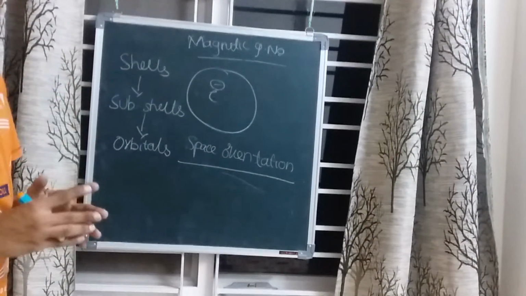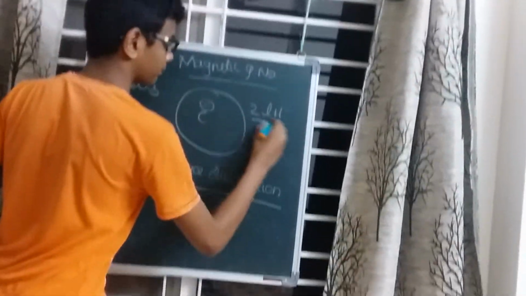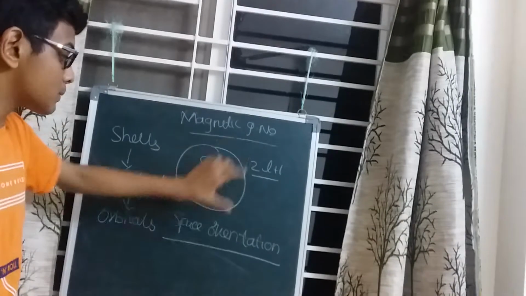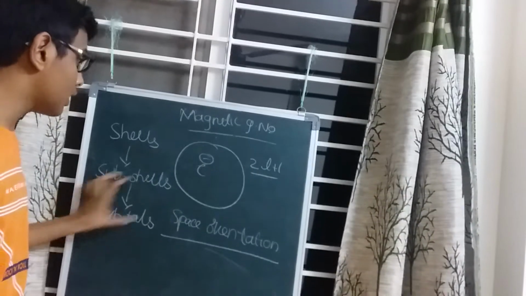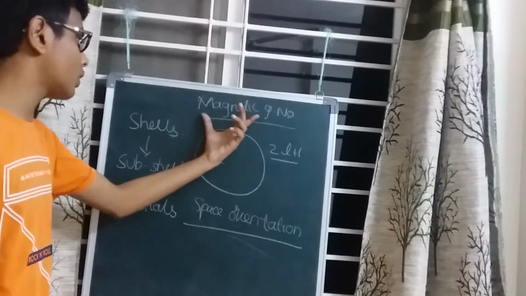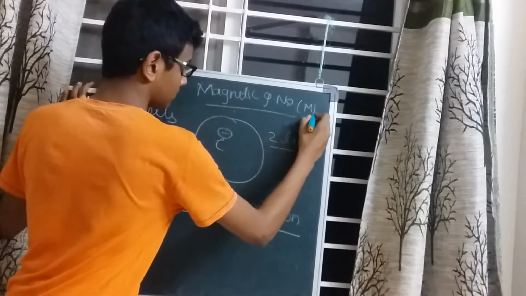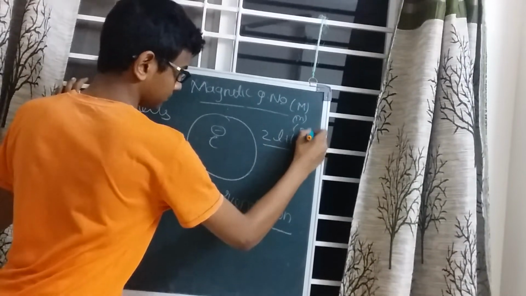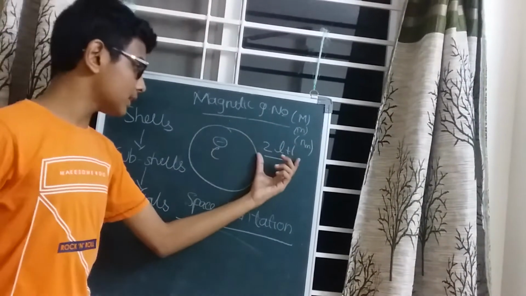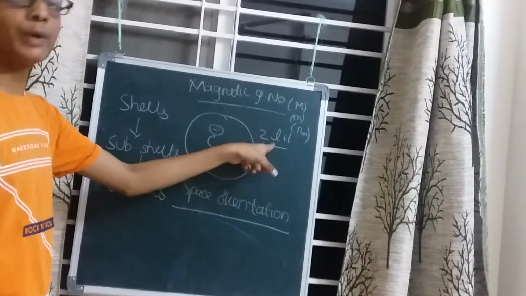The magnetic quantum number values always follow the formula 2l plus 1. That is, the space orientations or the orbitals are always given by the formula 2l plus 1. The values of the magnetic quantum number, denoted by m, are given by 2l plus 1, the number of orbitals.